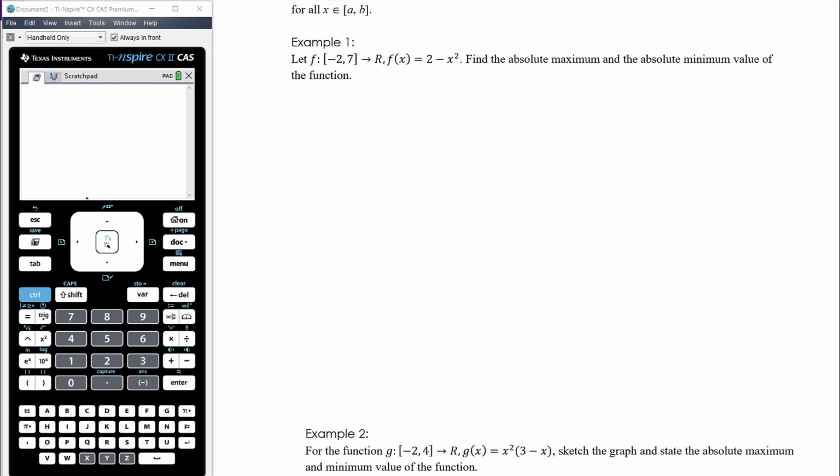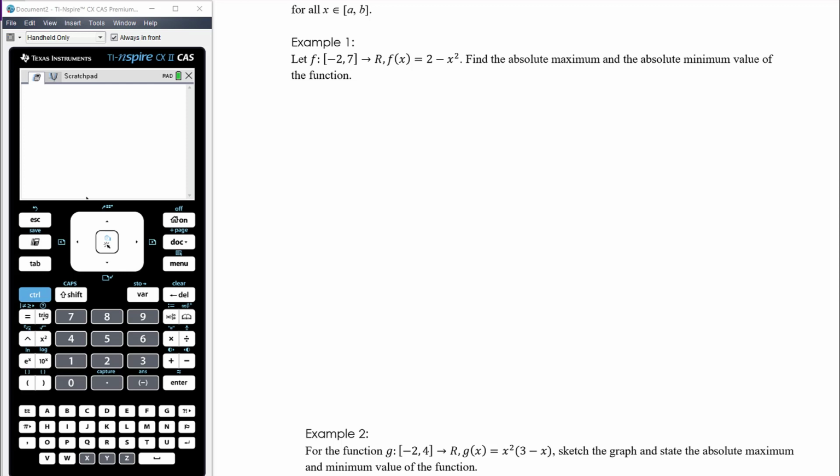Okay, so let's have a look at some examples. Let f be defined over the interval -2 to 7, inclusive of -2 and 7, such that the rule for f of x is 2 minus x squared. Find the absolute maximum and absolute minimum value of the function. Okay, so we need to actually think about this function. You really need to be able to see the graph. You need to draw the graph. It doesn't need to be perfectly precise, accurate, every single point drawn, but you need to have a sense of what is happening with this graph and where the max and min will be.